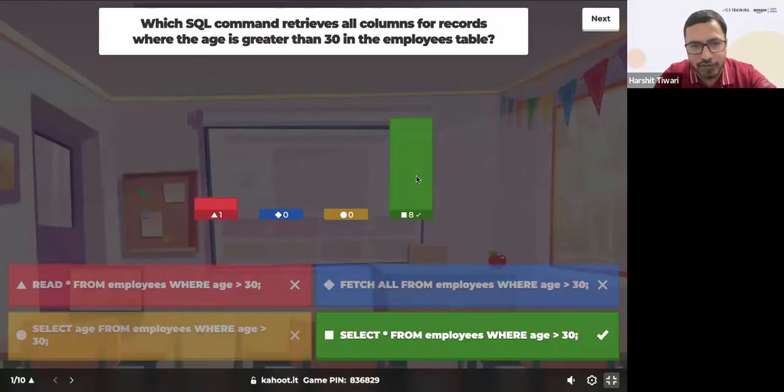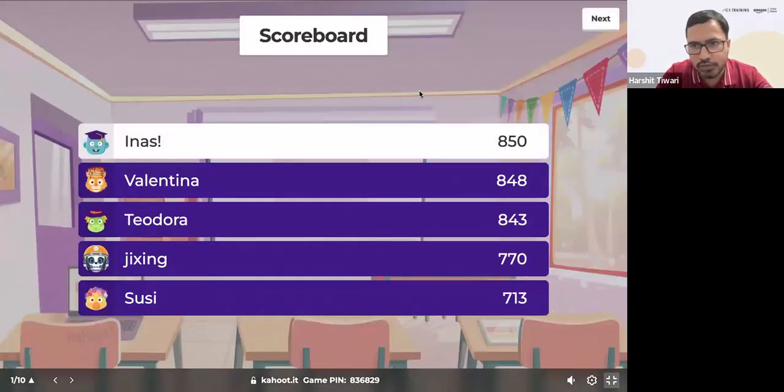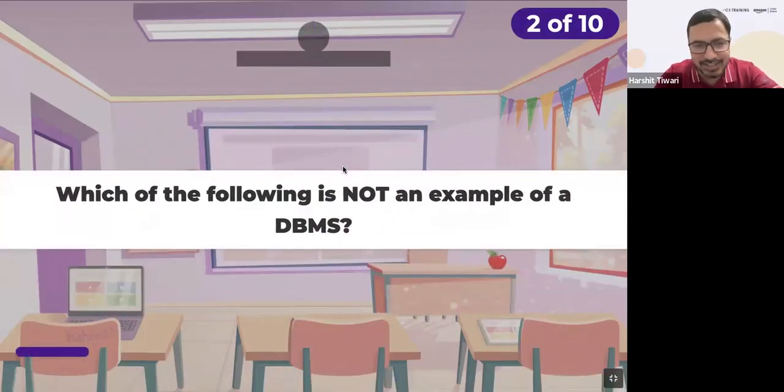Awesome, all of you have got it correct, only one incorrect. So perfect. Select star from employees where age is greater than 30 is absolutely correct. Let's see who was the quickest. Ines, awesome. Valentina's also just there. Theodora. All in the competition. Okay, let's look at the second question.